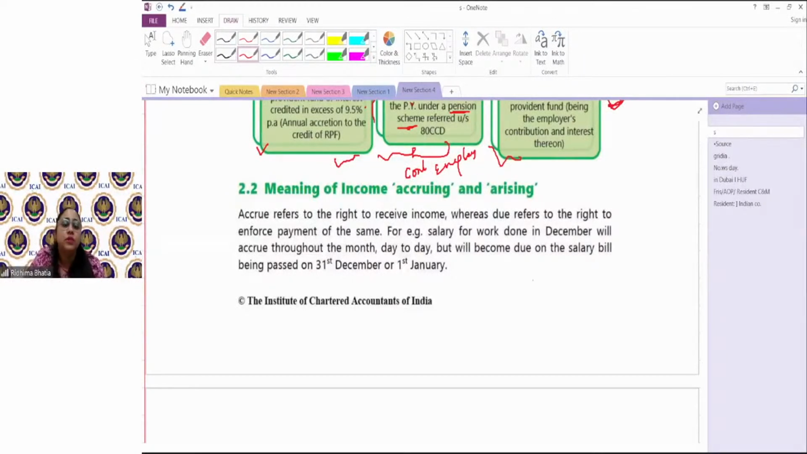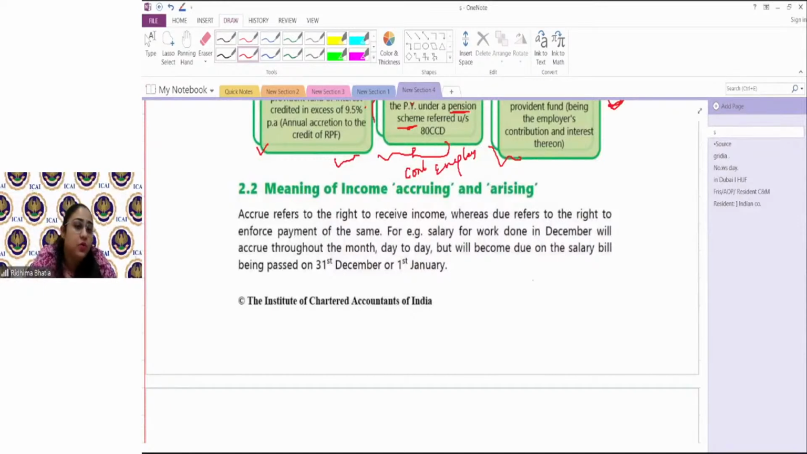अब मैं रोज तो नहीं बोल सकती कि आज मेरा right to receive salary हो गया तो give me the salary for today. No, I have to wait to enforce the payment, say the last day of the month. If they do not give on the last day of the month, then I can take a legal action and ask them to give me the payment if they are not giving it.